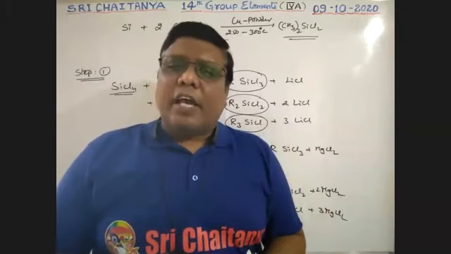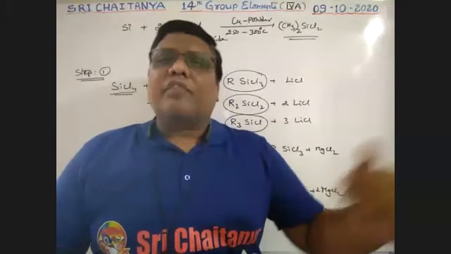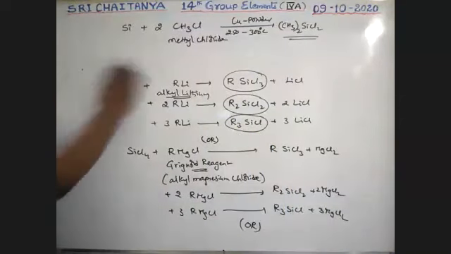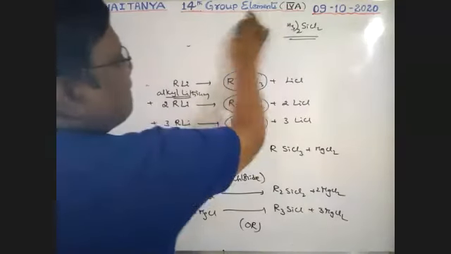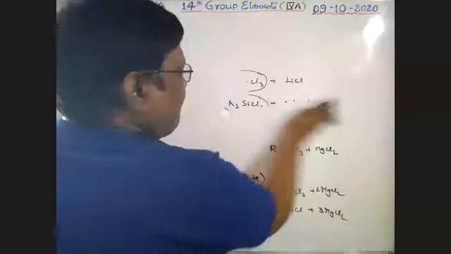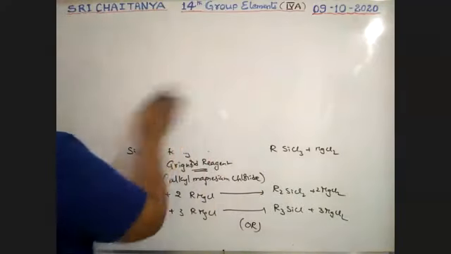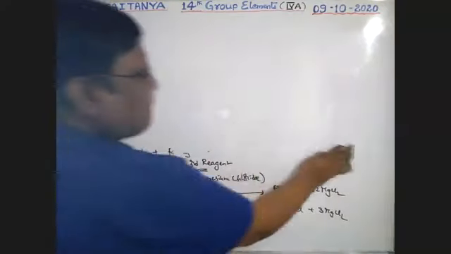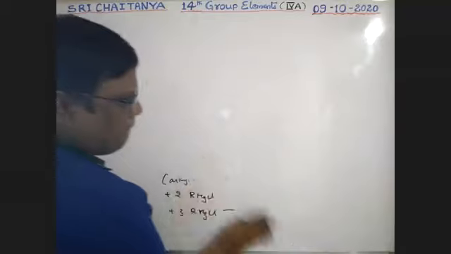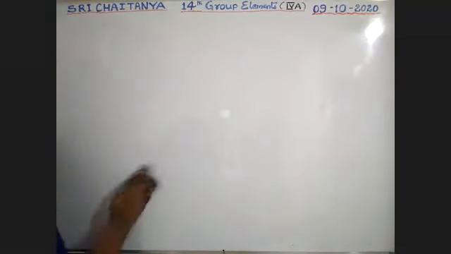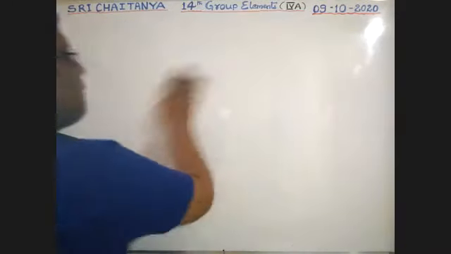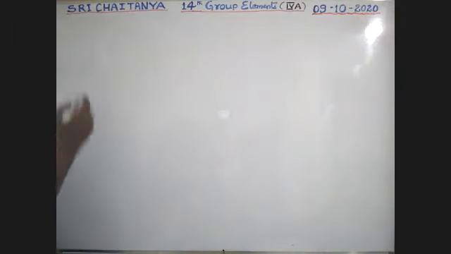After preparation of these silicon halides, now comes hydrolysis followed by condensation. That is the second step, step 2.